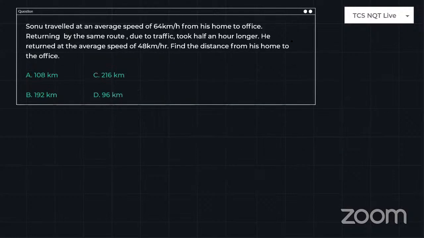Okay, so just look into the next question. Whenever I see this type of expression, I can immediately say these types of problems are based on time, speed, distance.